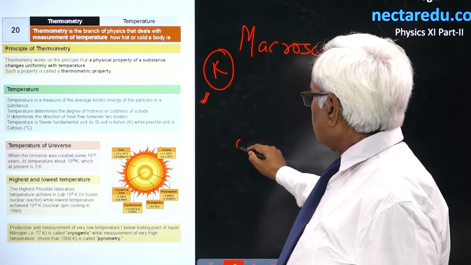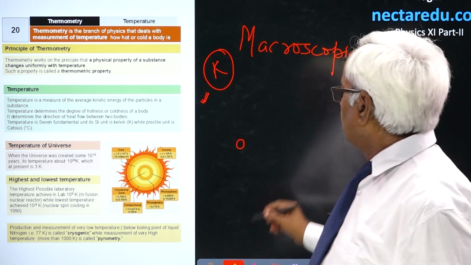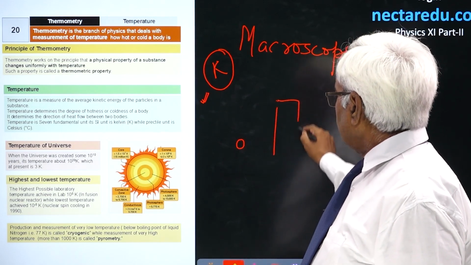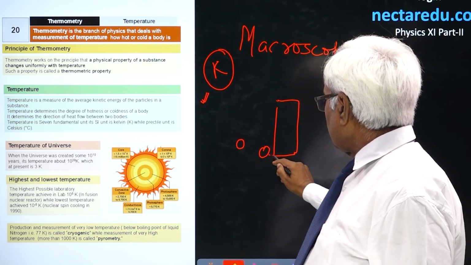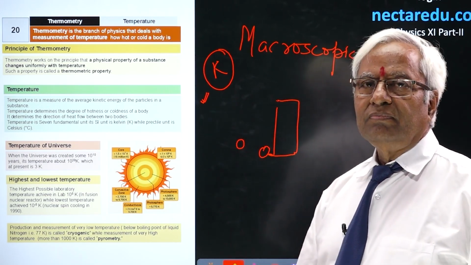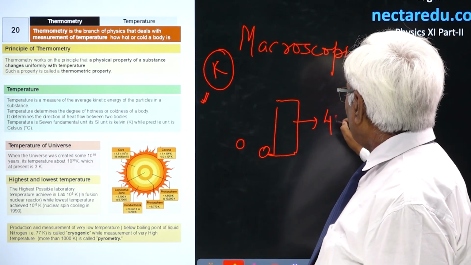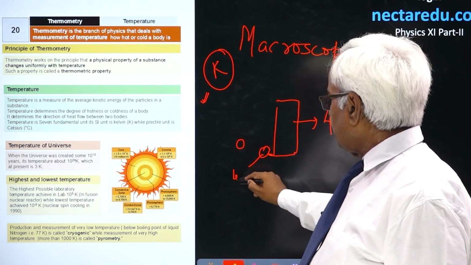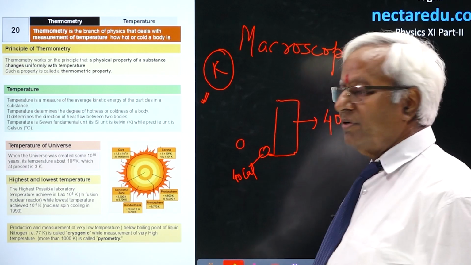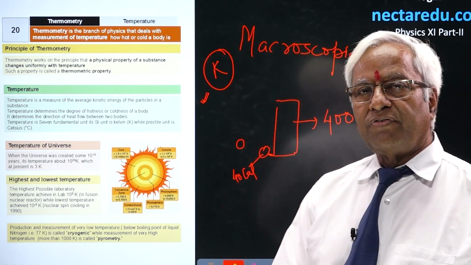Suppose one very small child is there, age only a few months, and one aged person, a bulky one. Suppose you bring them in contact. Now, the internal energy this big man is having is, suppose, 400 calorie, and this small child is having an internal energy of only 40 calorie. Now, could you suggest to me what is the direction of flow of heat?